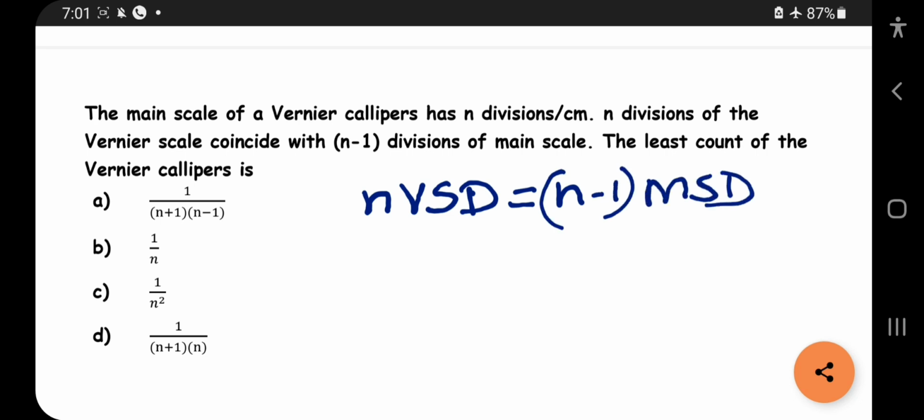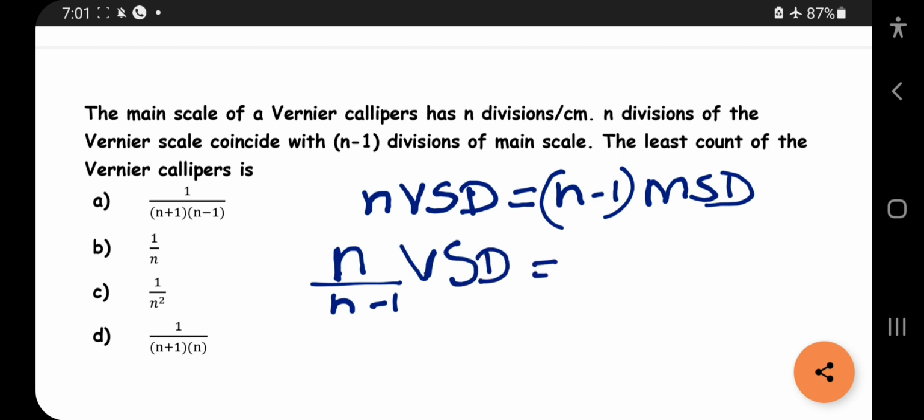So what is least count? 1 MSD minus 1 VSD. So what we are going to do is, both sides we are dividing by n minus 1. n by n minus 1 VSD is equal to 1 MSD.